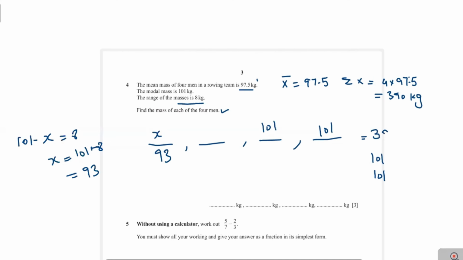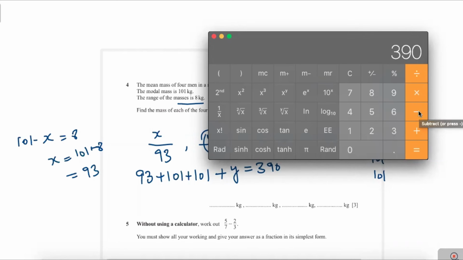Sum of these numbers is 390. Therefore, you can add all these numbers and you can get the value, this value y. You see here 93 plus 101 plus 101 plus y equals 390. You see here 390 minus 101 plus 101 is 202, minus 93.